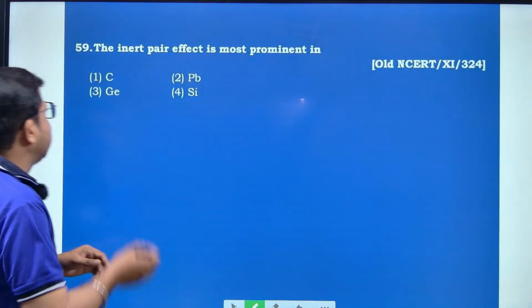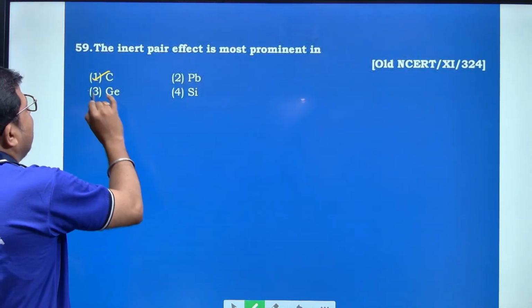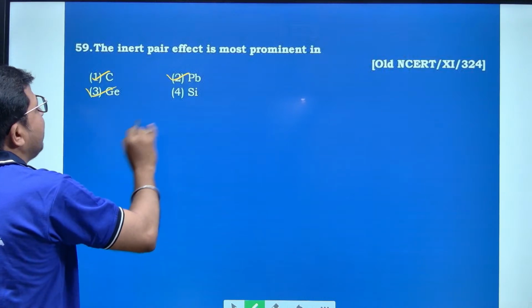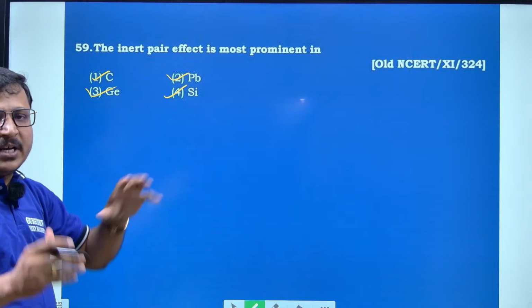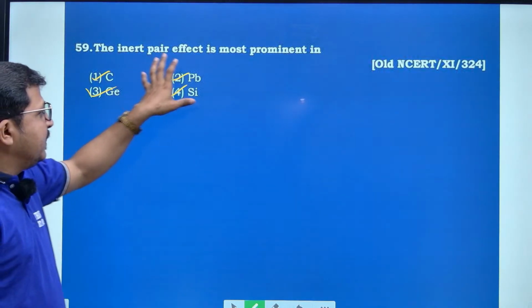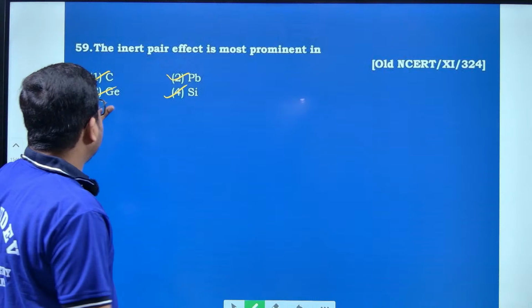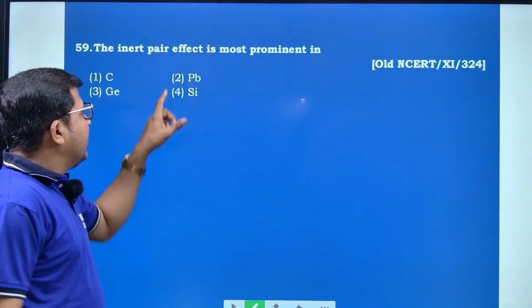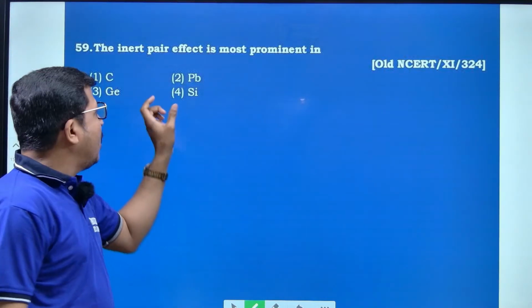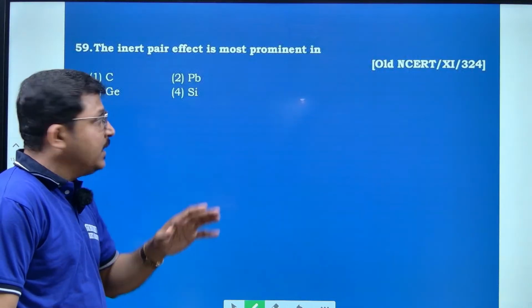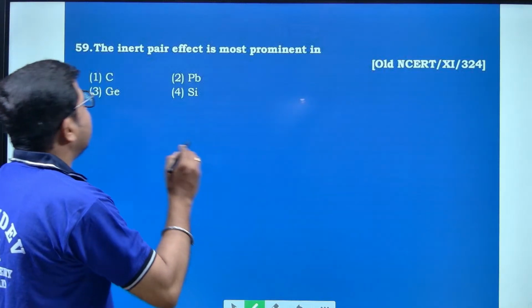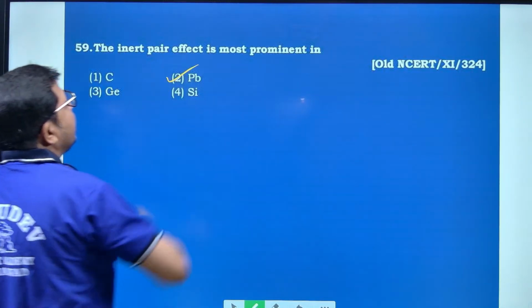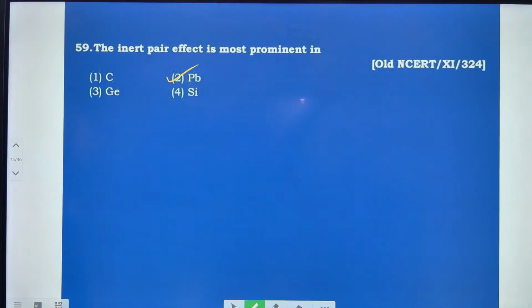Comparing carbon, lead, germanium and silicon, out of these 4 elements, lead has the largest size, and in this larger atom the s orbitals are not used for bonding purposes. Hence, it is called the inert pair effect. Hence, it shows more inert pair effect as compared to the other 3 elements. Hence, the right option is option number 2.